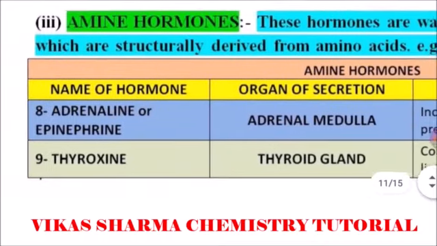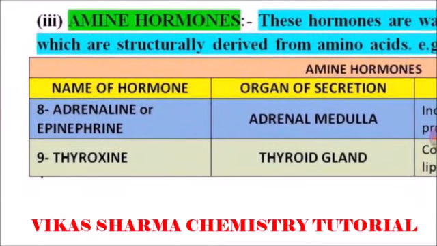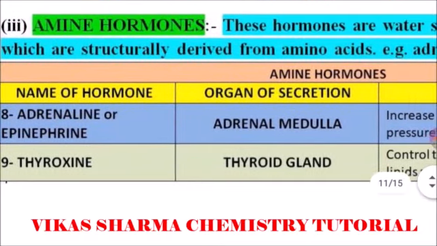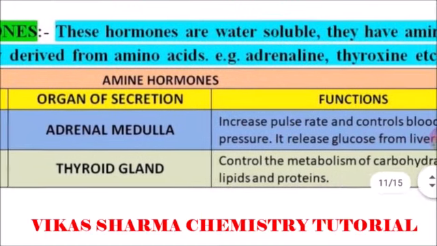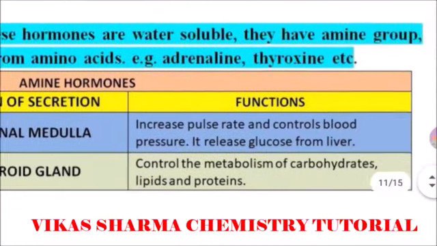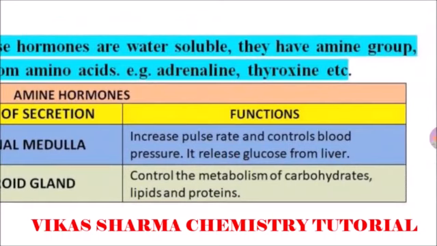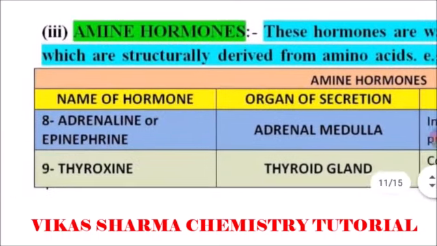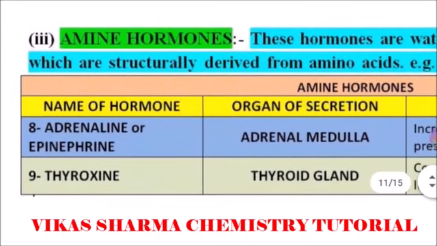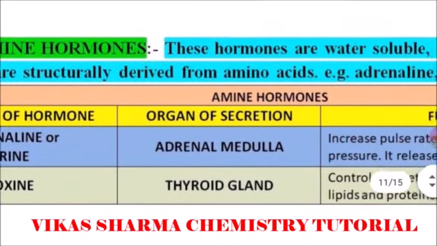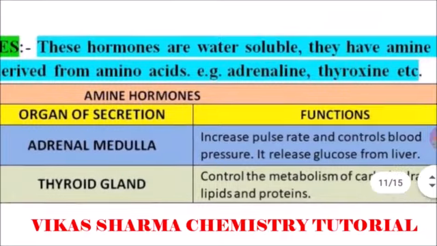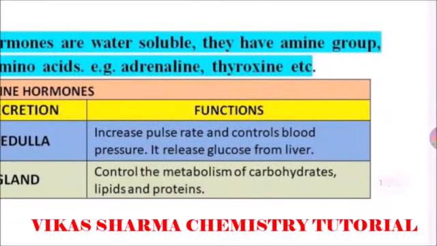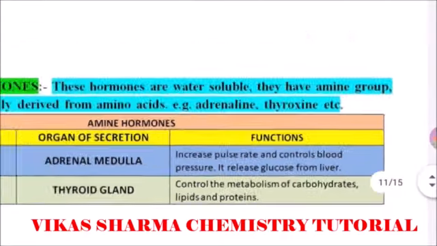So students, the hormone adrenaline, or epinephrine, is secreted by the adrenal medulla. Its functions are to increase pulse rate, control blood pressure, and release glucose from the liver. These are the main functions of the adrenaline hormone. Thyroxine is secreted by the thyroid gland, and its function is to control the metabolism of carbohydrates, lipids, and proteins.